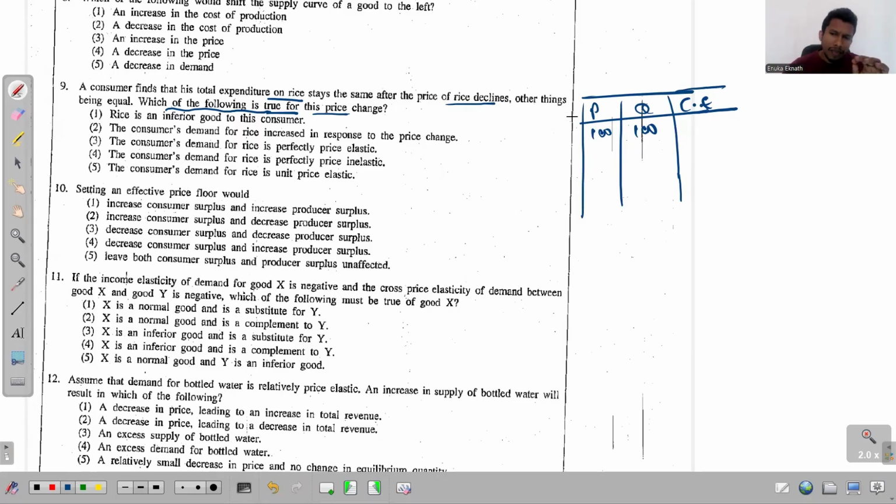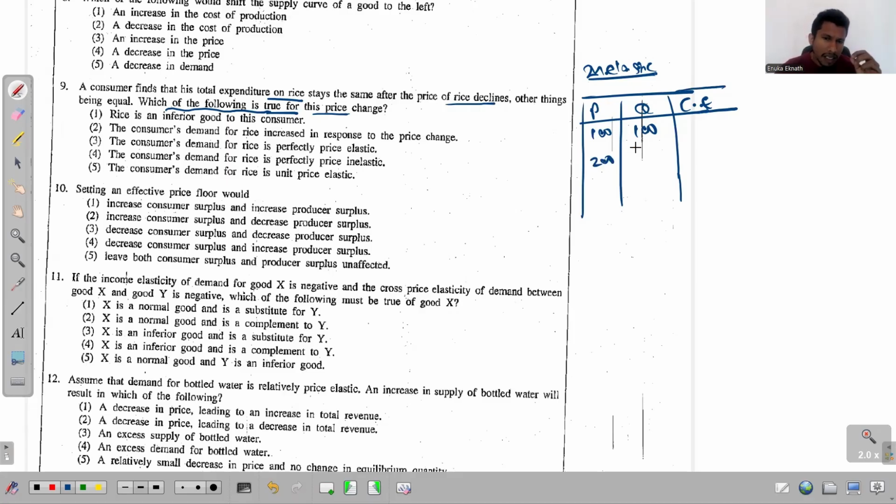Then I will write a story on top of this table. Let me consider an inelastic demand here. If the product is having an inelastic demand, let's assume the price gets doubled, right?